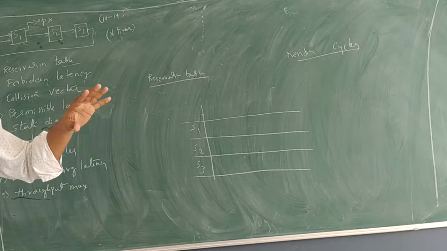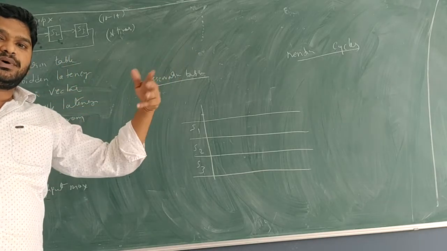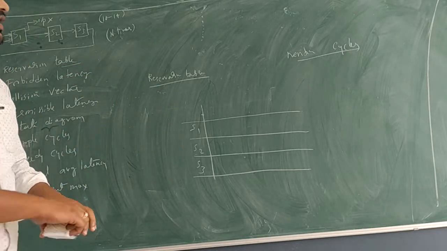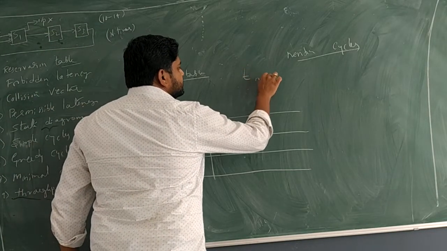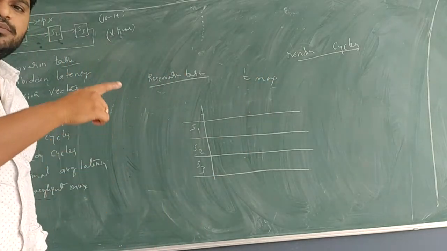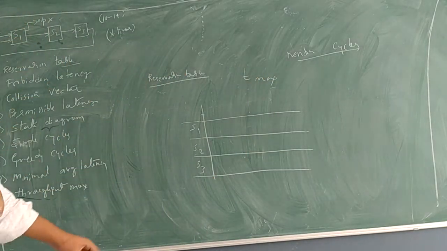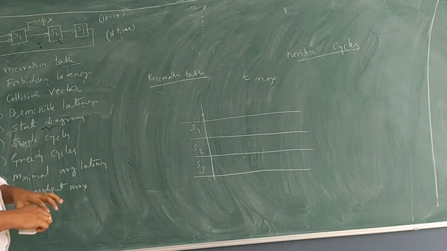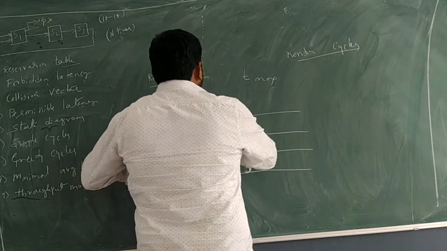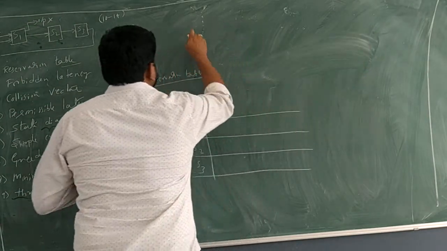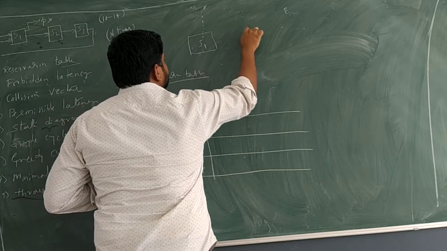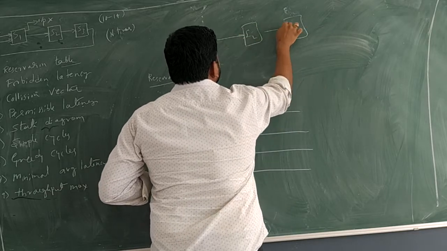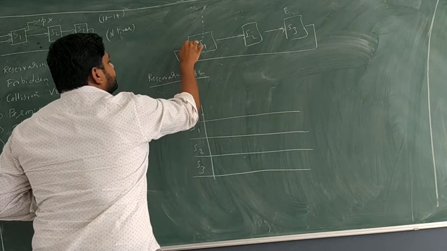Now, if it is not mentioned, try to find the longest path. Yesterday we discussed the longest path in the theory class. That is called T max, small t, not capital. Capital means time. Here is the diagram: S1, S2, and S3, with forward connections and backward feedback.